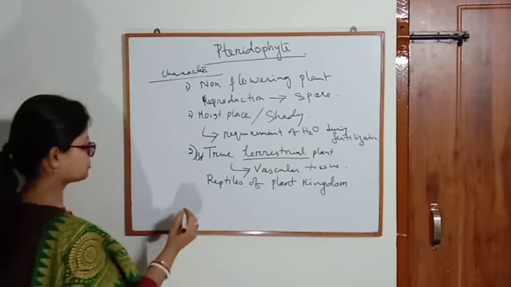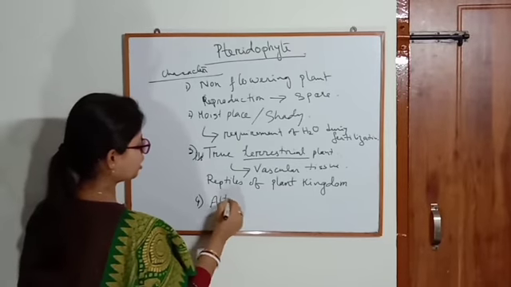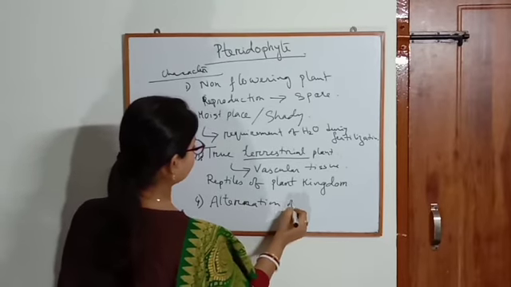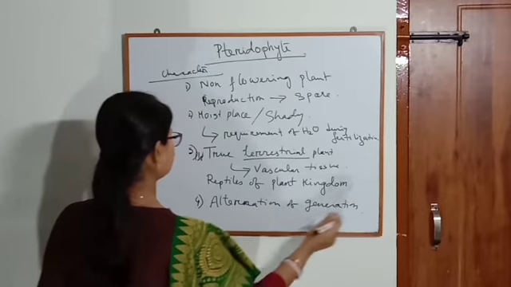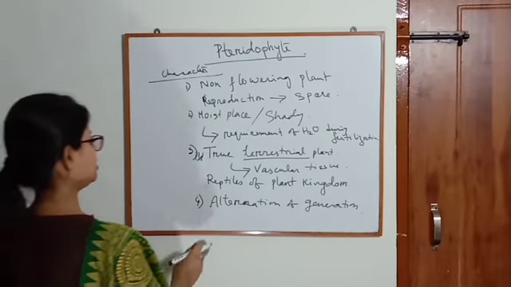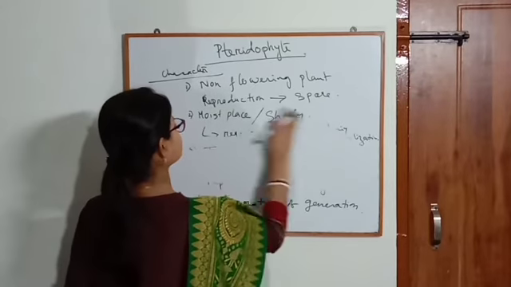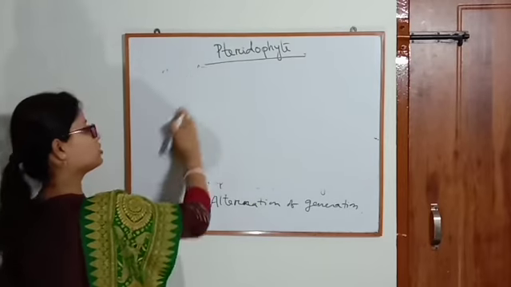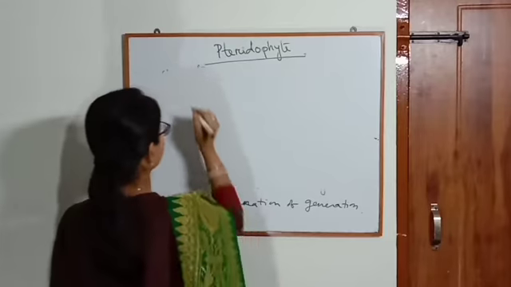Then they show alternation of generation. Alternation of generation means they have both a sporophytic and a gametophytic body.